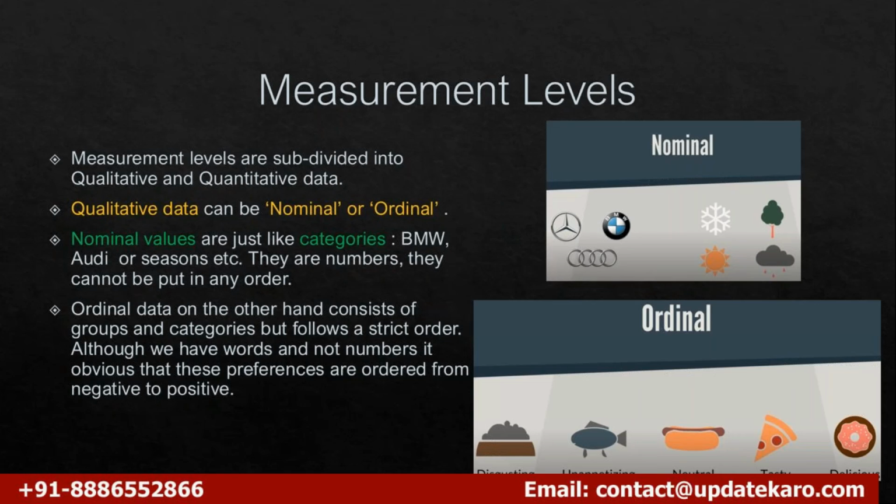It is, of course, a negative word, but it is better than disgusting. And then you have neutral. You're saying that it is neither good nor bad. And then you are telling that tasty. Tasty means okay, it is good. And if we say delicious, then it says that okay, it is very good. So the order of this sequence, I mean the sequence of these categories, is very important. That is the reason we call it ordinal measurement levels, right?